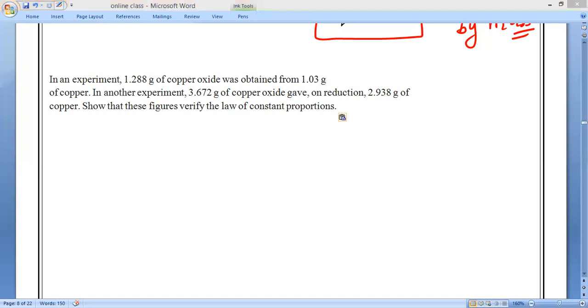Anyone? So here totally how many experiments are there? Everybody tell me. How many experiments are there? All of you. Two experiments. First of all, observe very carefully in experiment number 1. We are getting 1.288 grams of copper oxide.